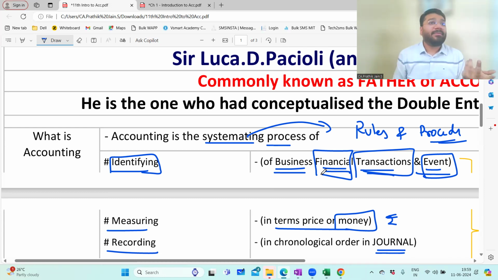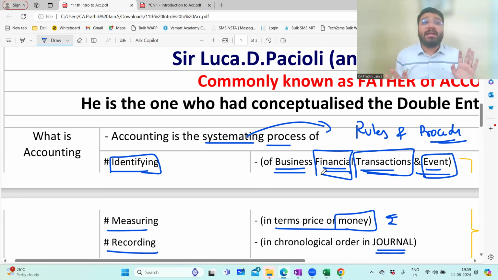10 lakh rupees is worth when you pay the money, then that is called value. So when you identify a transaction, ensure that the transaction has some financial or monetary value attached to it. A transaction or event should have some monetary value attached. When I say closing stock, 4 mobile phones, what is the worth of 4 mobile phones? 4 mobile phones into 10,000, 40,000 is the worth. So the money's worth, the product's worth has to be there with the transaction. If the transaction is entered and there's no worth, then I cannot record it in accounting.